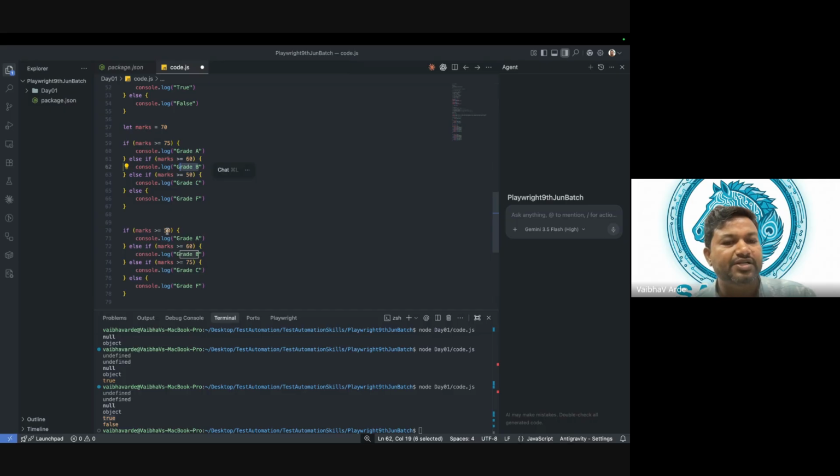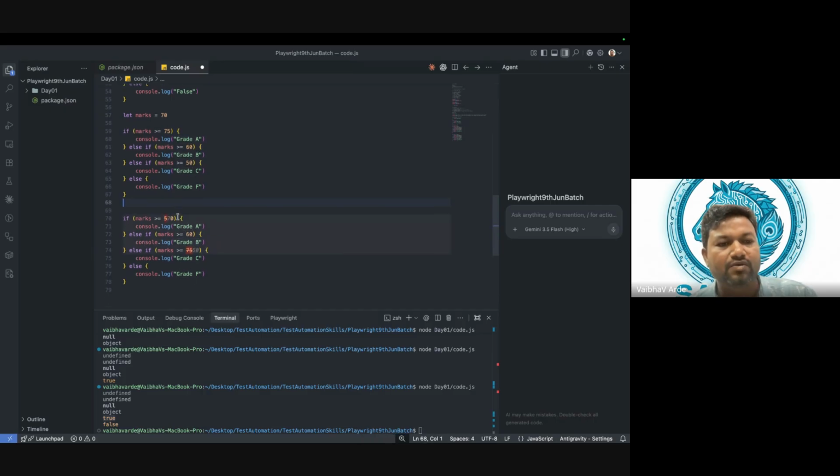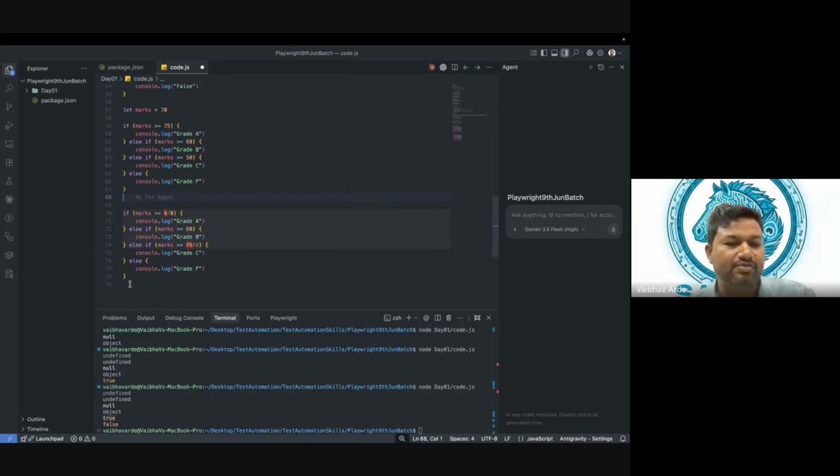Correct? But here, is the 70 value greater than 50? Yes. And immediately grade A will be printed. It will not move forward. But what we need is grade B because it is greater than 60 and less than 75. And that's how the program is almost the same lines, but your programming mindset makes the difference.